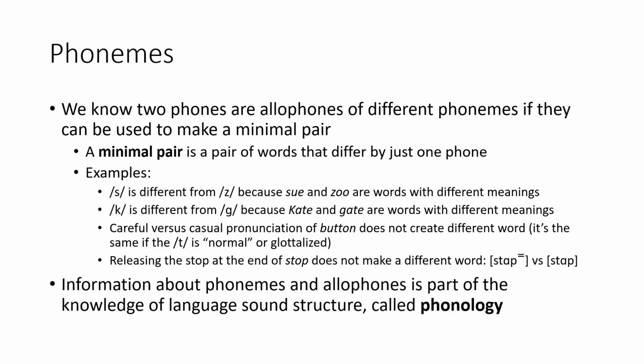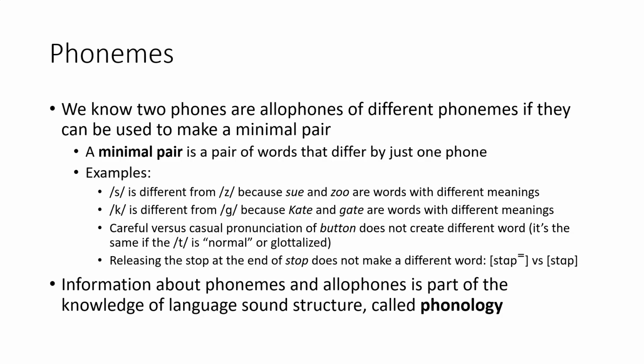On the other hand, if I say the word button very carefully, or I say the word button normally with the glottal stop in there, that doesn't make two different words. We don't have the difference between a button and a button in English. It's the same thing. So those are allophones of the same phoneme.